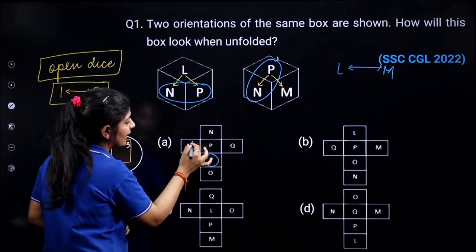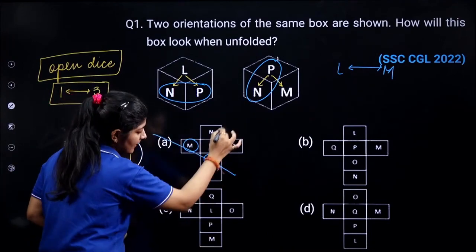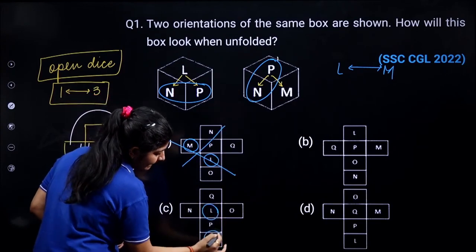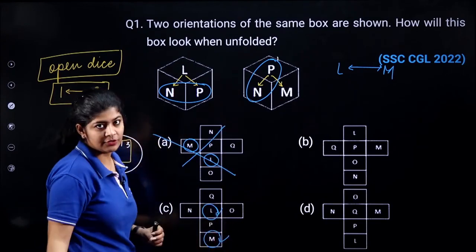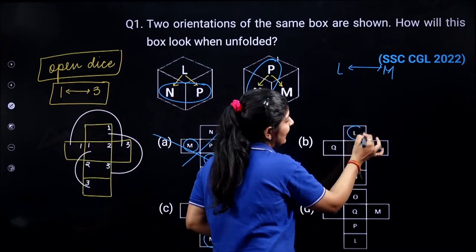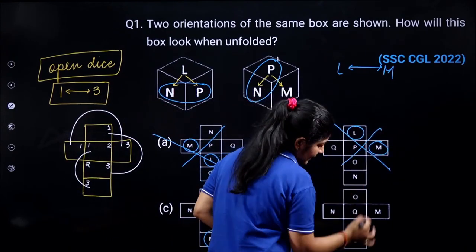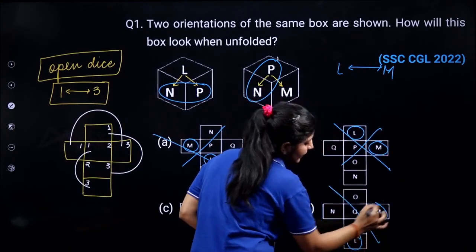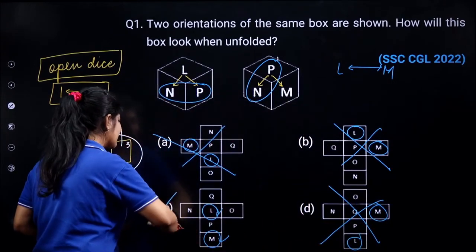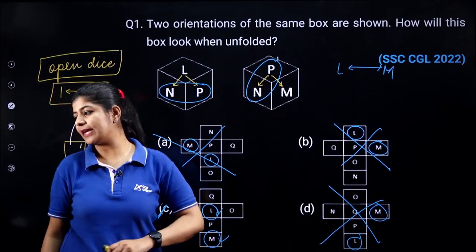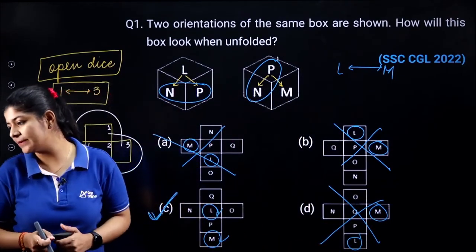No. Here we are having L, here we are having N. Eliminate. L, M. 1, 3. Here L, M. Eliminate. So the correct answer over here is your option number C.